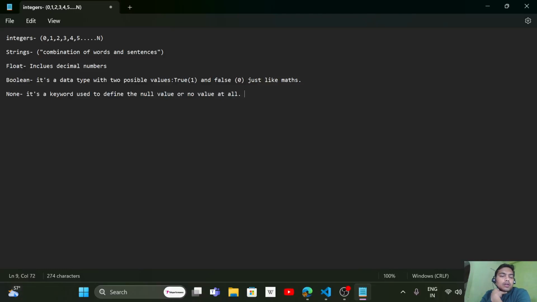Everyone, day 6 of the 100 days of Python. So today we are talking about the definition of the data types in Python. So the first data type is integer. Integer includes 0, 1, 2, 3, 4, 5 and n number of numbers.